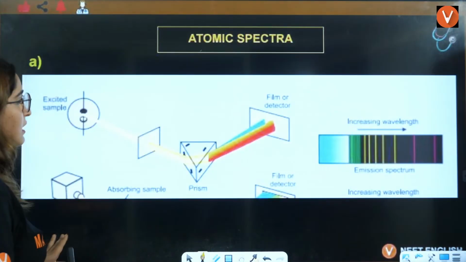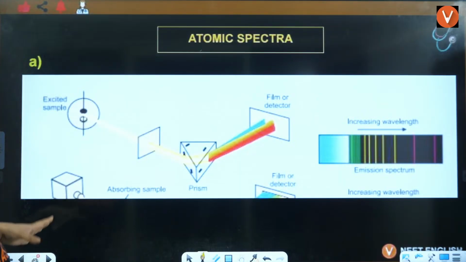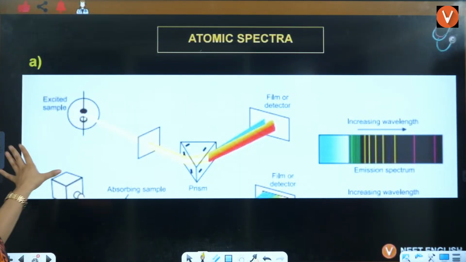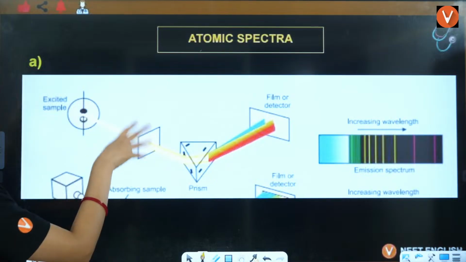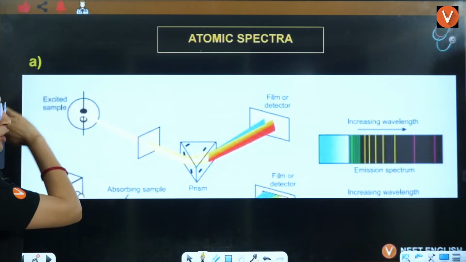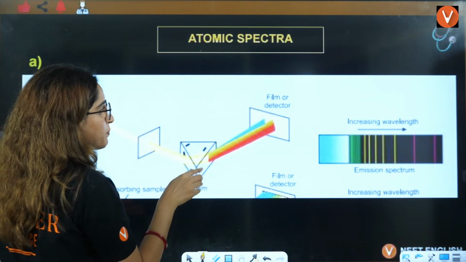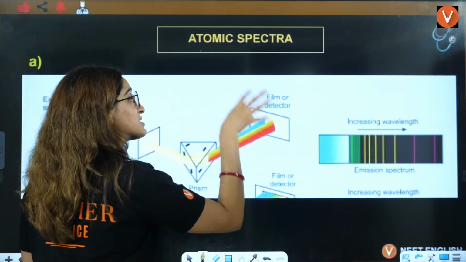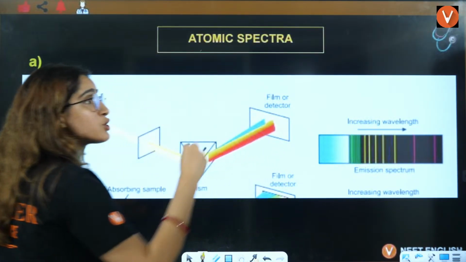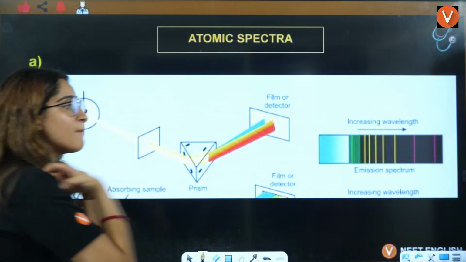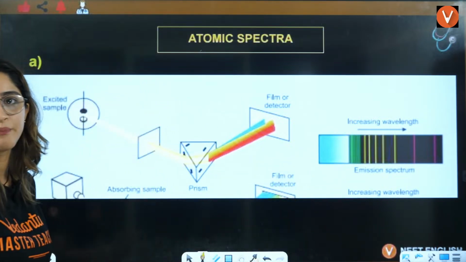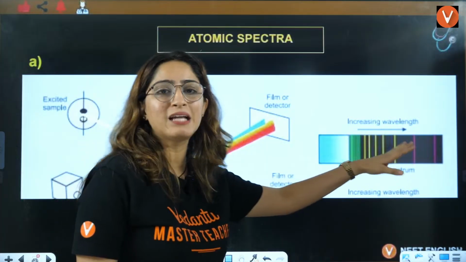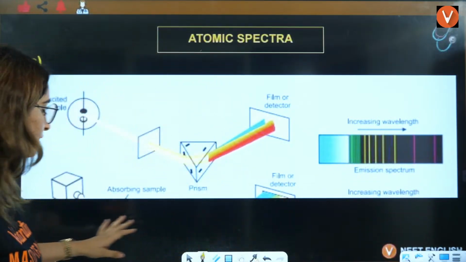Okay. Now, let's talk about absorption spectra. This is all emission spectra. Again, one photo of this. An excited sample of any gas will pass through the prism. It will give you some specific wavelengths, right? So it is absorbing something, and it is emitting it. That is emission spectra, right? Other spots will be dark where it is not emitting anything, right?